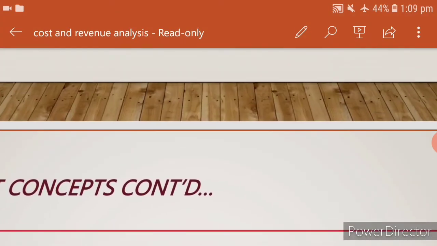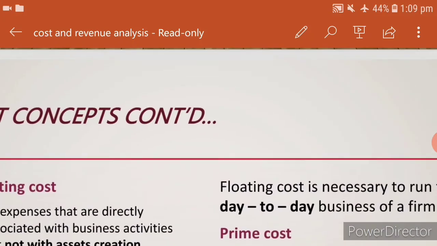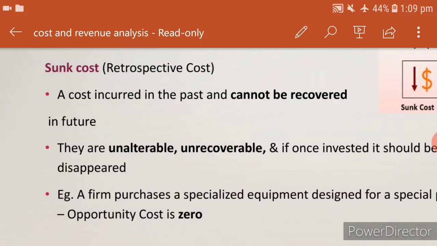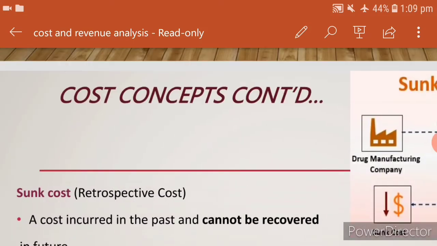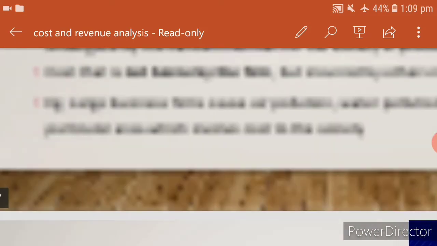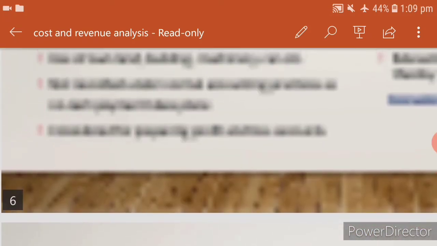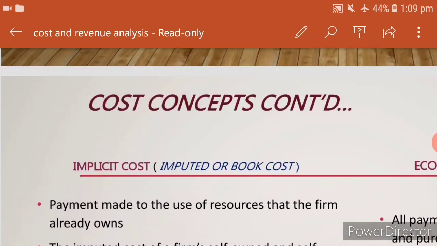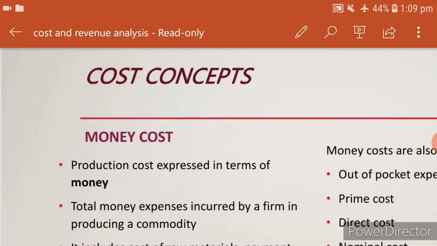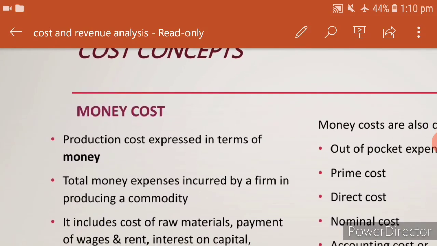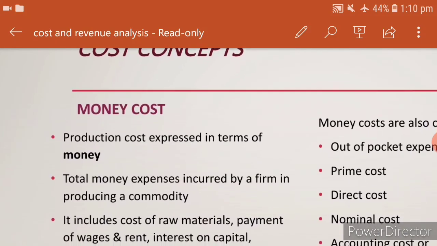First one, it is money cost. Money cost means the total cost, that is, the total money expense incurred by a firm in producing a commodity.